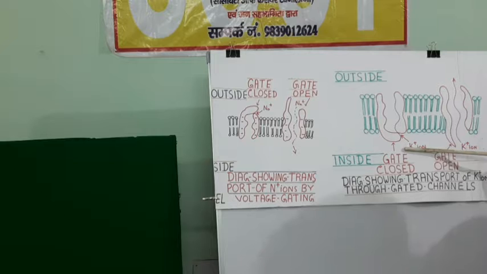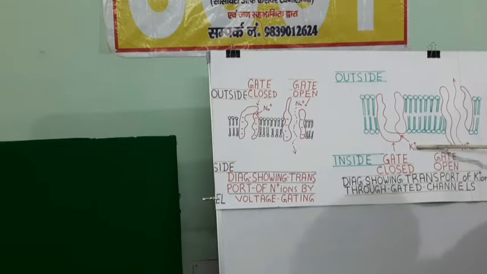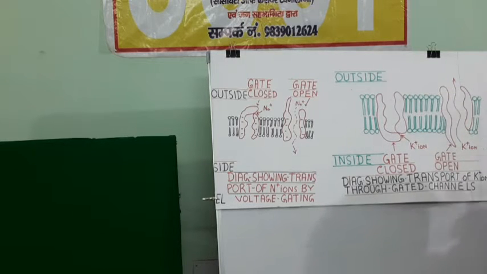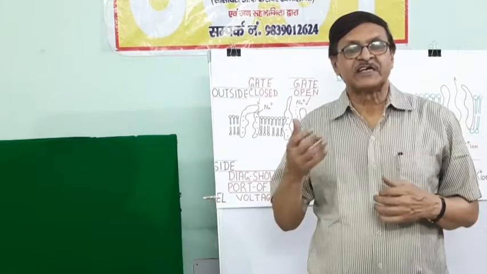Here you can see the transport of protein channel. Potassium ion has to be transported from inside to the outside. Here you can see that the gate is closed at this point, so potassium ion is unable to go outside, but some potential difference changes and the gate becomes open. Potassium ion can pass through it. So the rest of the detail we will talk about next time.